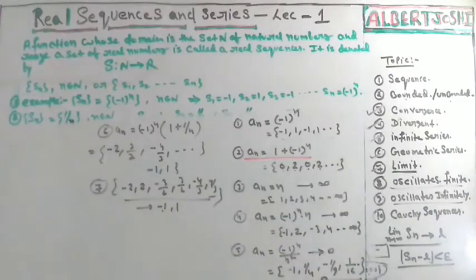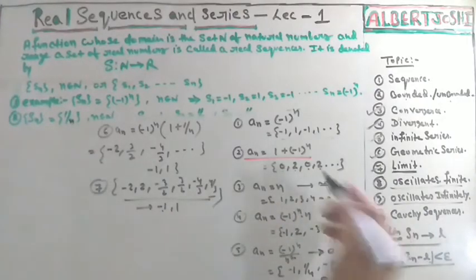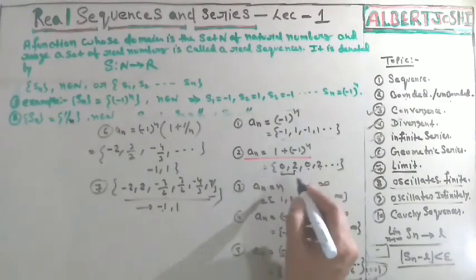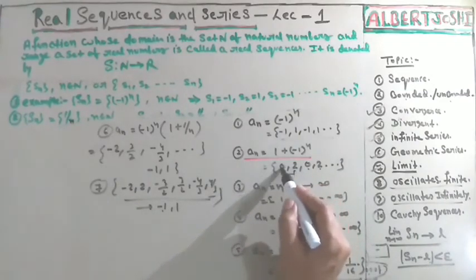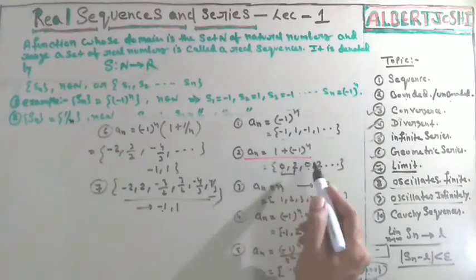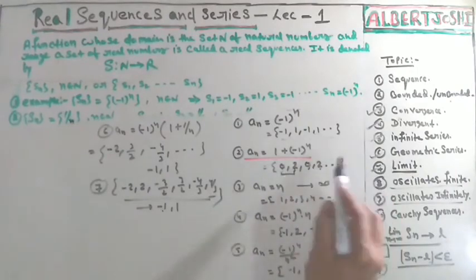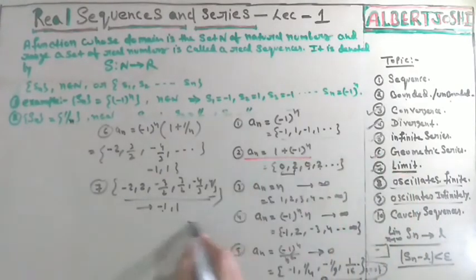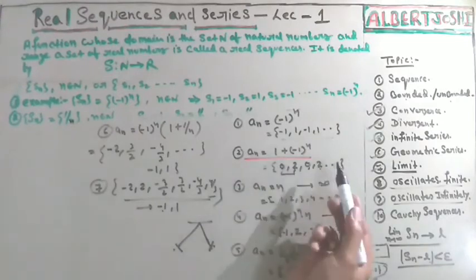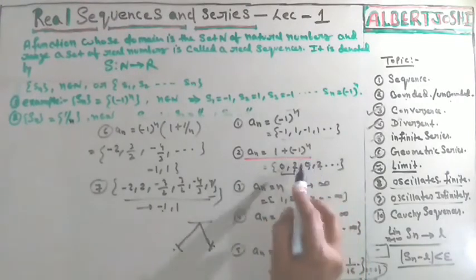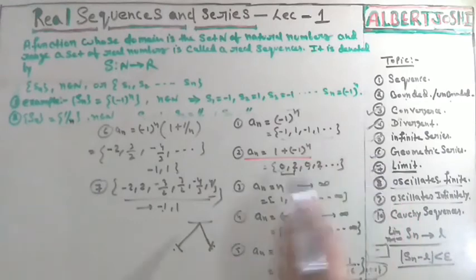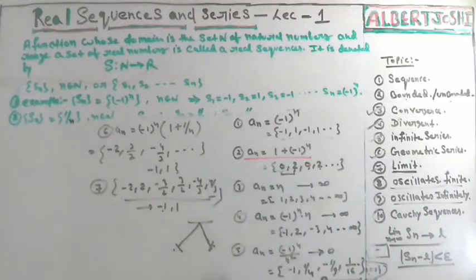So you can say that you have two values. You have seen a pendulum: one time it comes here, then here, then here. You are getting different values, one time 0, 2, 0, 2, 0, 2. So that is oscillation. That is oscillate finitely.